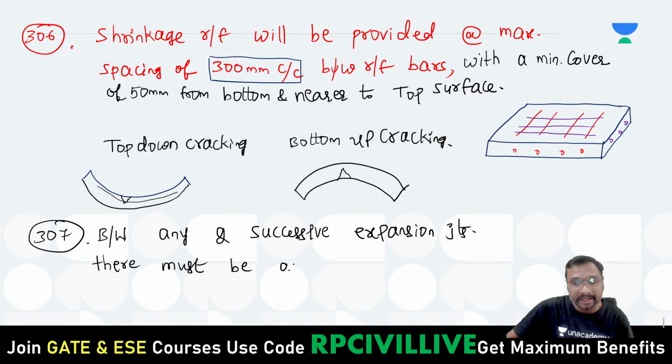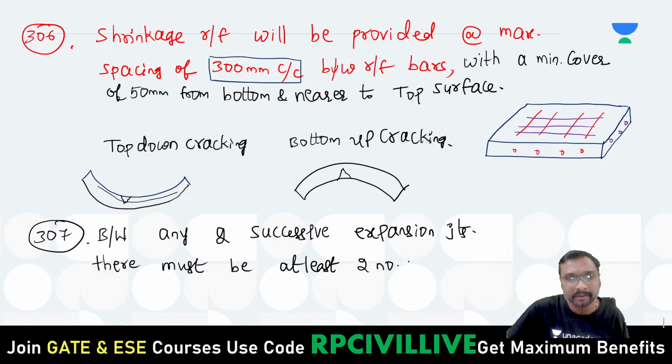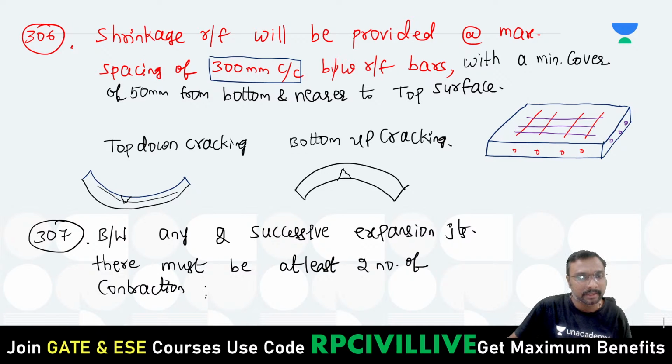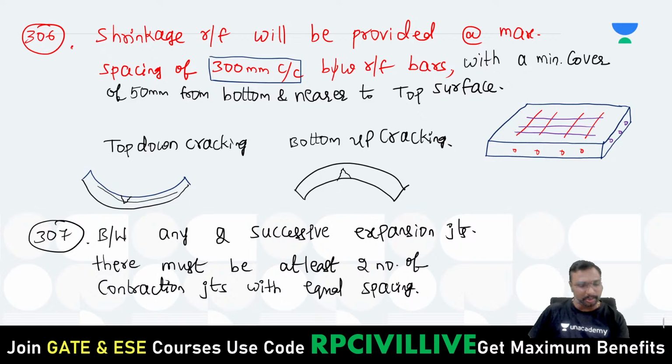There must be at least two contraction joints, and that too with equal spacing. It is better we provide equal spacing, right? Equal spacing we have to provide definitely.